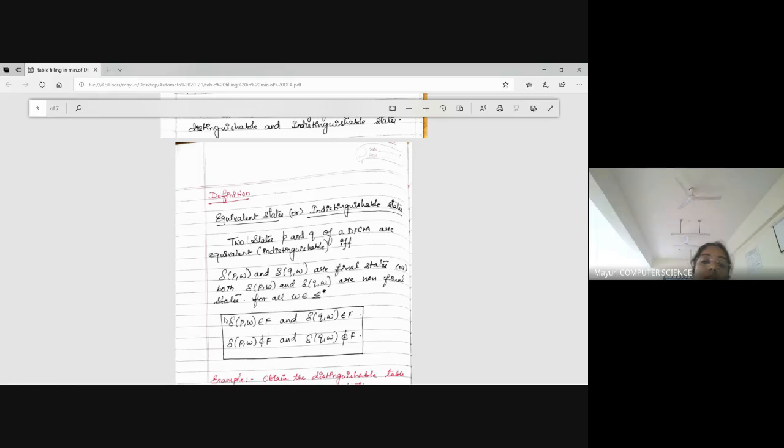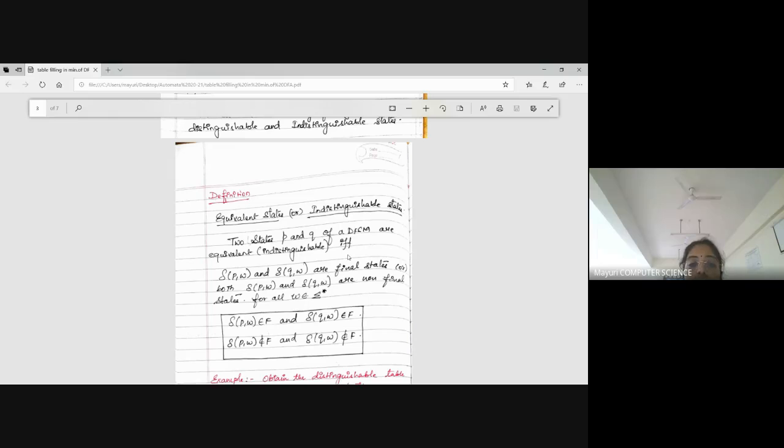I first have to identify my indistinguishable states, then find how to minimize. I cannot do anything with distinguishable states; they are separate states, and I have to maintain them because I don't have any similar property to minimize them. So indistinguishable, equivalent states can be reduced.